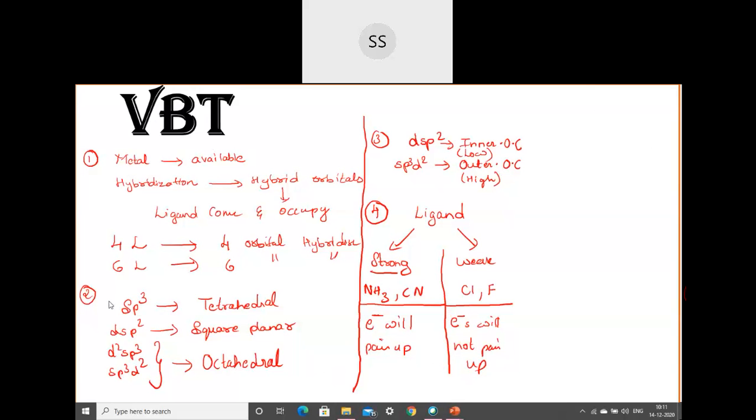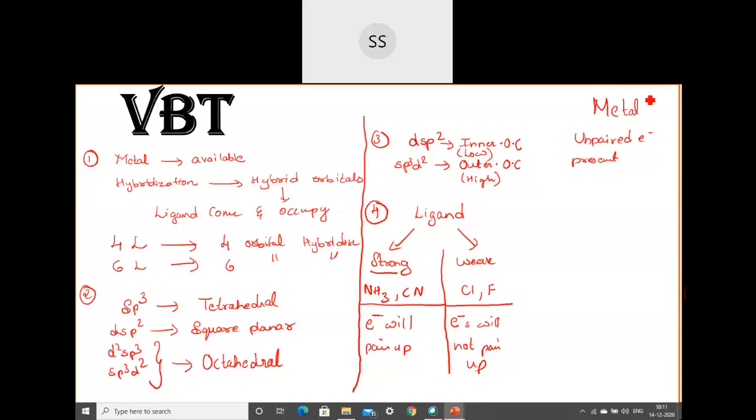And then the next thing we need to find out from here is the magnetic property, whether the particular complex is paramagnetic or diamagnetic. So that we need to find out. Suppose there is an unpaired electron present, where are you going to check this? Unpaired electrons you have to check in the metal.